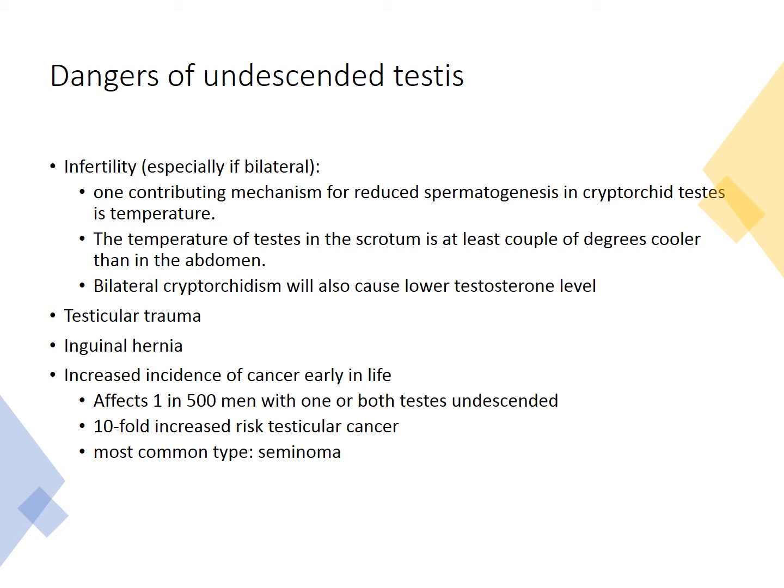The dangers of undescended testes include infertility, especially if the cryptorchidism is bilateral. One contributing mechanism for reduced spermatogenesis in cryptorchid testes is temperature. The temperature of testes in the scrotum is at least a couple of degrees cooler than in the abdomen. Bilateral cryptorchidism will also cause lower testosterone level.